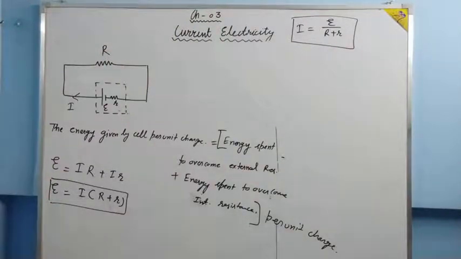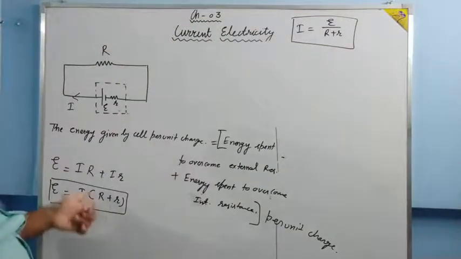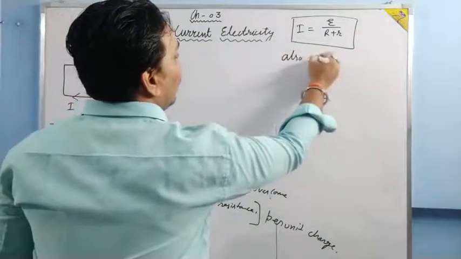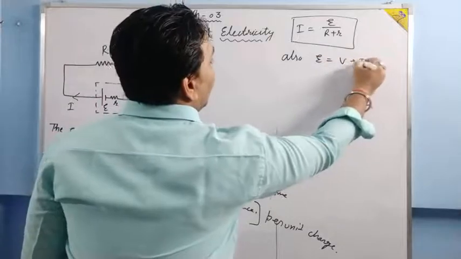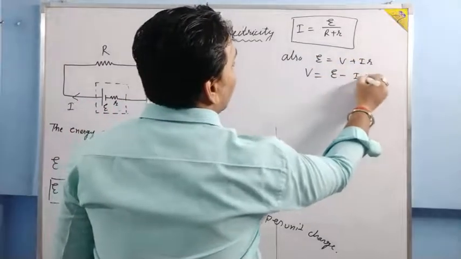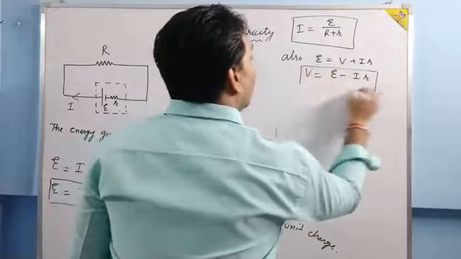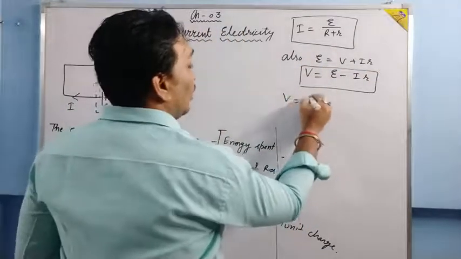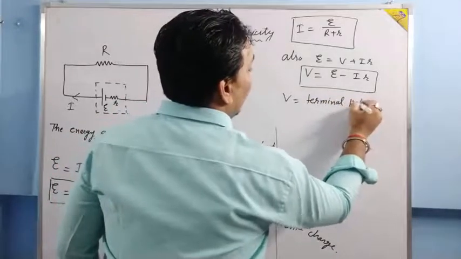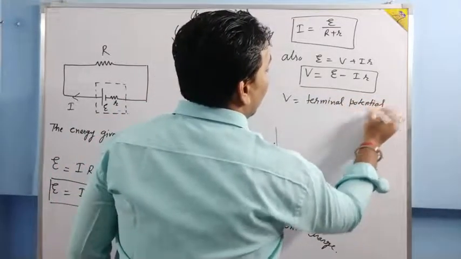Now, in place of IR, if we write V, then E is equal to V plus Ir, or V is equal to E minus Ir. This V is called terminal potential difference.